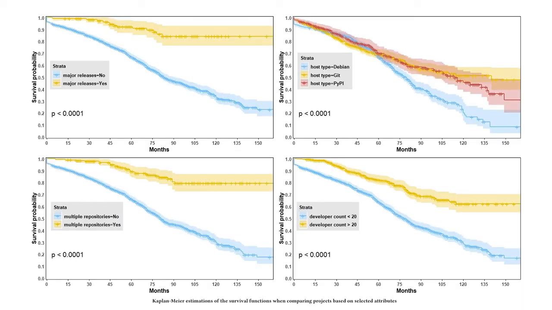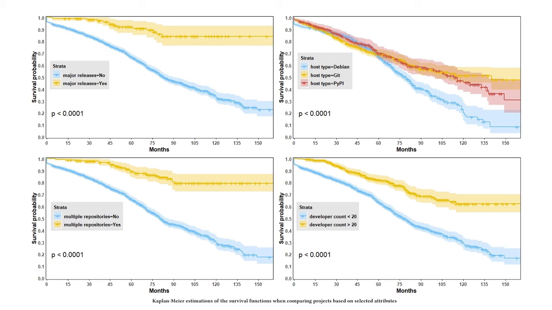The Kaplan-Meier curves show a clear difference in survival chances for projects that had major releases, were using multiple hosting services, or had at least 20 unique developers who had authored a revision. We also found that projects that were hosted on GitLab and GitHub have a higher chance of survival compared to those that were only hosted on Debian and PyPI, but only in the long run. This is interesting as the hosting service hasn't been used as a covariate for a project's health before.